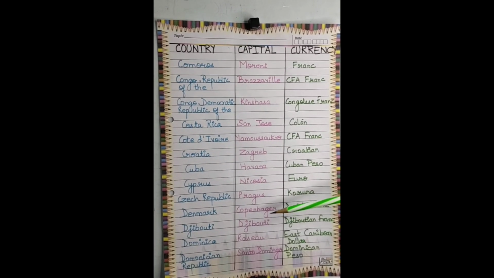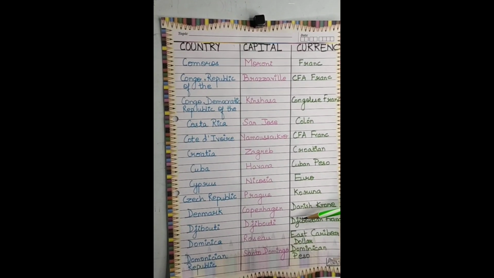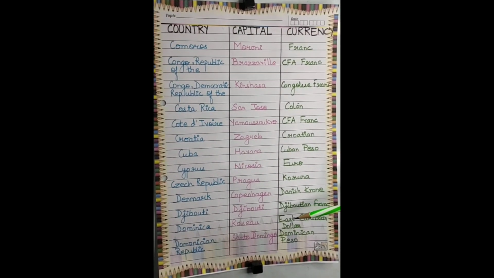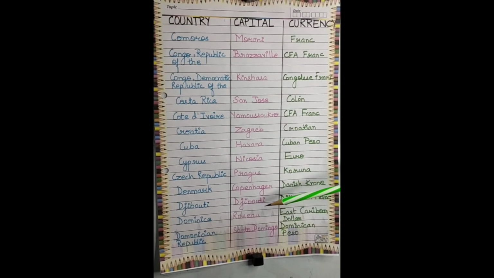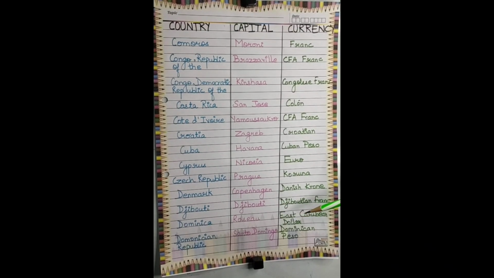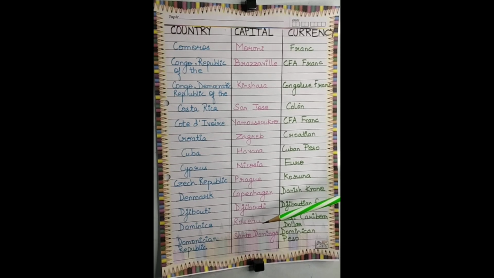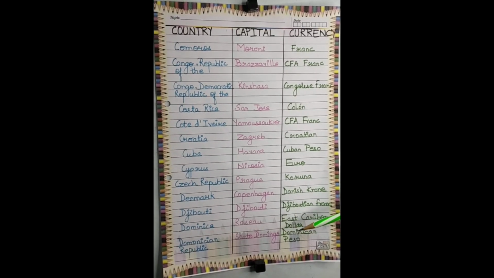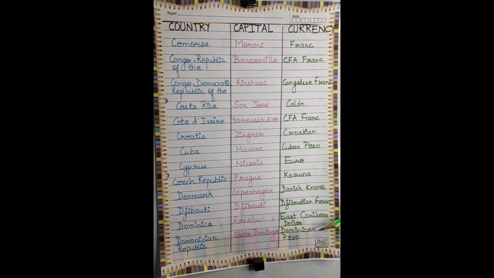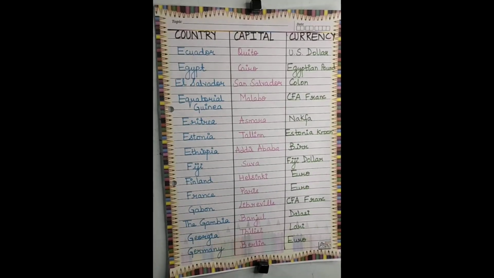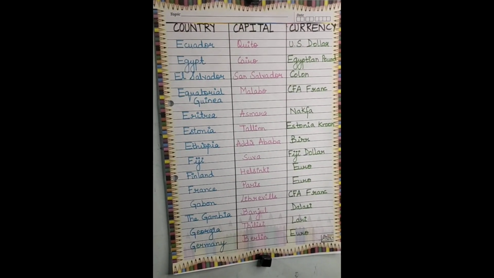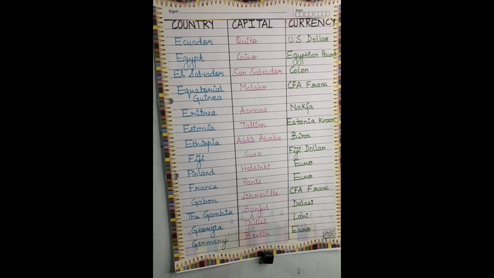Next is Djibouti, the capital is Djibouti, and the currency is Djiboutian francs. Next is Dominica, its capital is Roseau, and the currency is East Caribbean dollar. Next is Dominican Republic, the capital is Santo Domingo, and the currency is Dominican peso. Next one is Ecuador, its capital is Quito, the currency is US dollar.